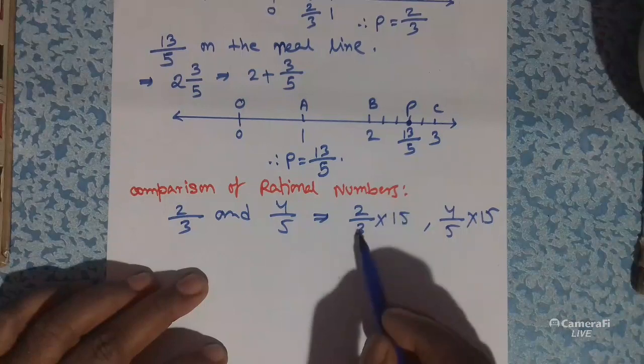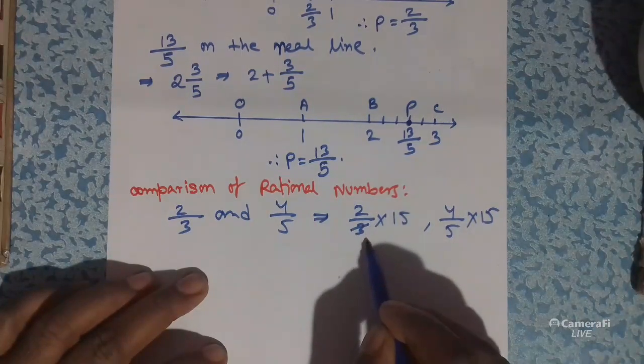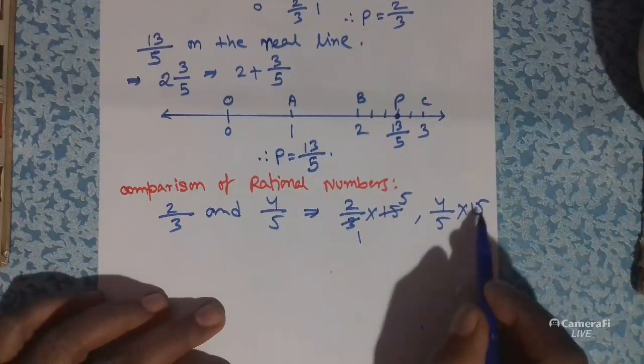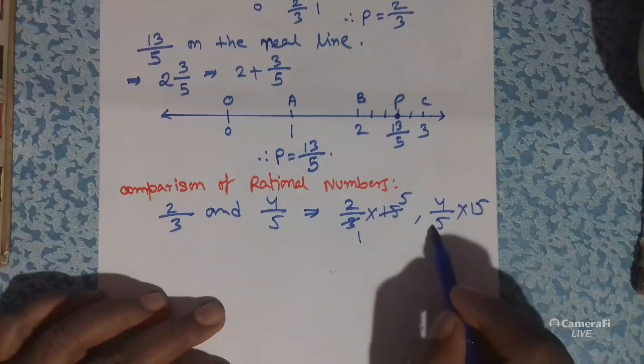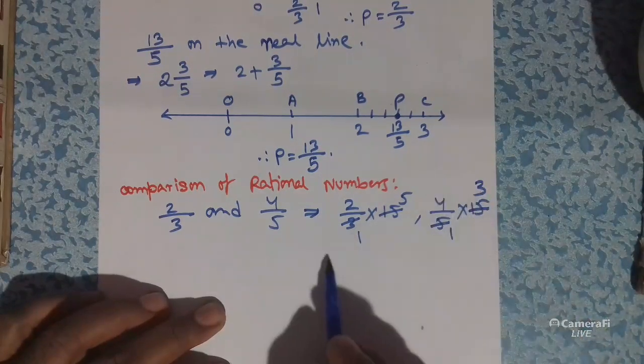Now we can divide 15 and 3 by a common number, that is 3. So 3 divided by 3 is 1 and 15 divided by 3 is 5. Again we can divide 15 and 5 by 5. So 5 divided by 5 is 1 and 15 divided by 5 is 3.